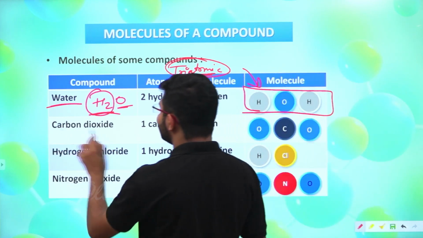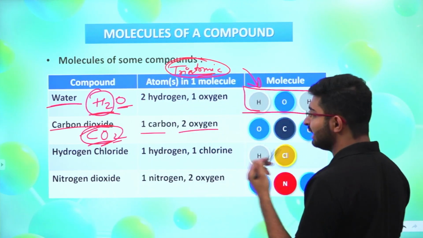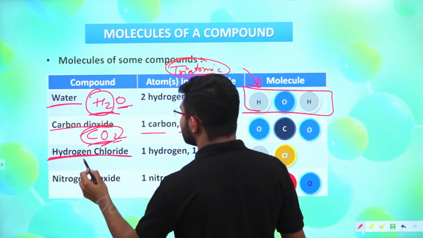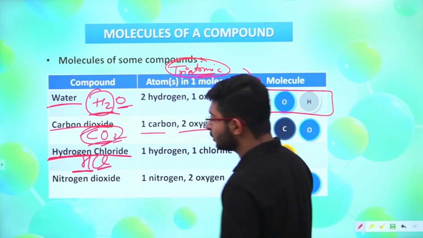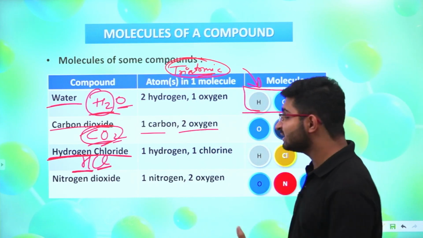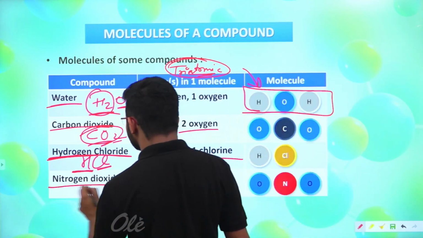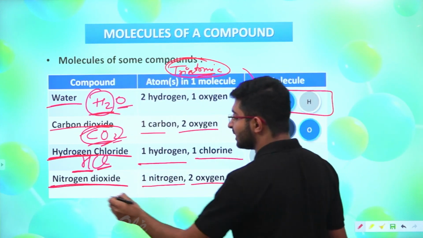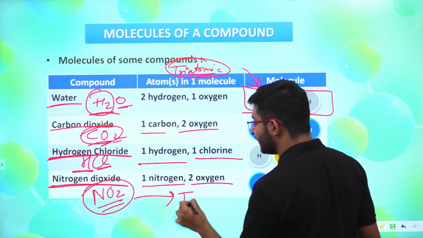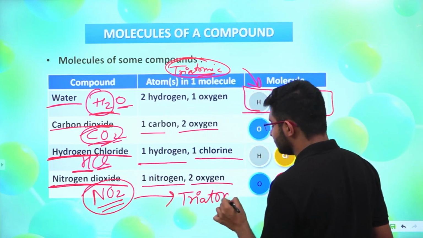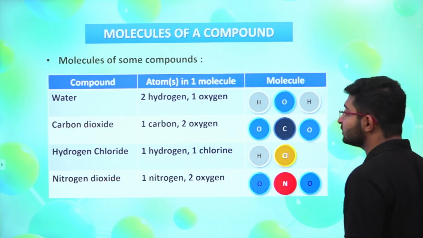After that we have carbon dioxide, that is CO2. Obviously this is also triatomic, 1 carbon 2 oxygen. Then we have hydrogen chloride. In the case of hydrogen chloride, we have 2 atoms, hydrogen and chlorine, and that's why we call it a diatomic molecule, 1 hydrogen and 1 chlorine. After that we have nitrogen dioxide, where we have 1 nitrogen and 2 oxygen, that is NO2, and in total we have 3 atoms, and that's why we call it a triatomic molecule. I hope you got the sense of this topic. You can take the screenshot of this.